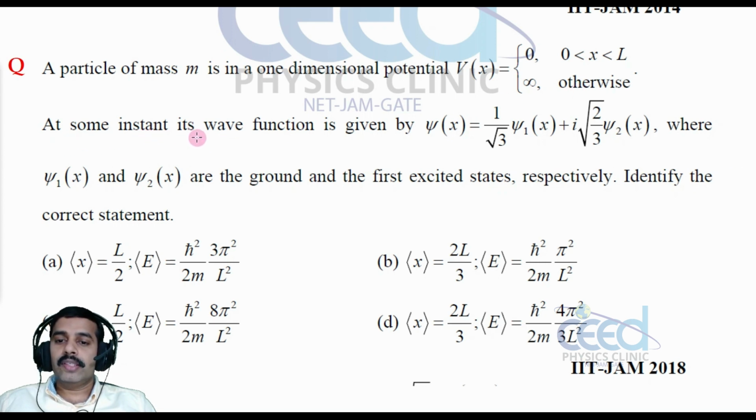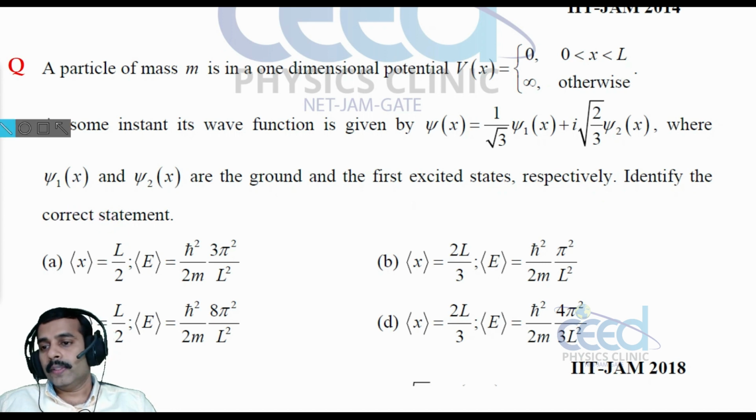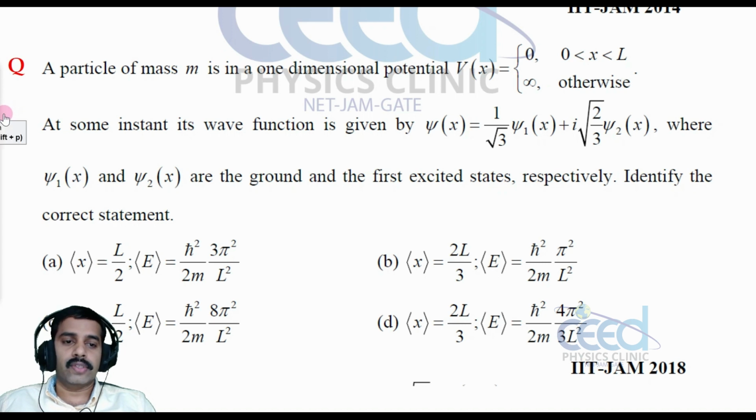At some instant its wave function is given by psi of x is equal to 1 by root 3 psi 1 of x plus i into root 2 by 3 psi 2 of x, where psi 1 and psi 2 are the ground and first excited state respectively. Identify the correct statement.